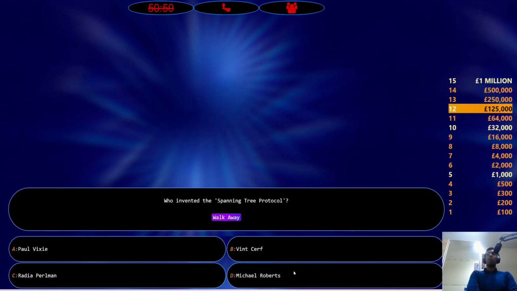So, who invented the spanning tree protocol? Paul Vixie, Vint Cerf, Radia Perlman, Michael Roberts. Who invented the spanning tree protocol?